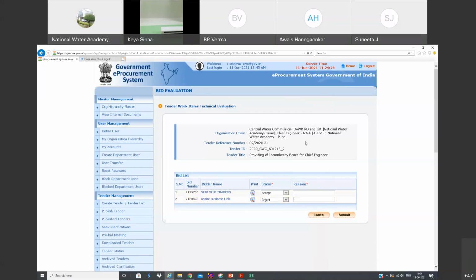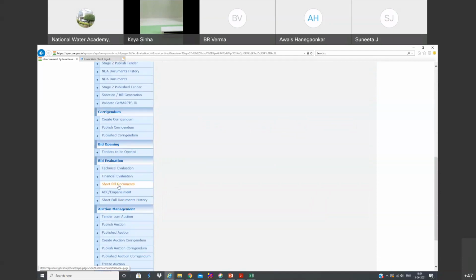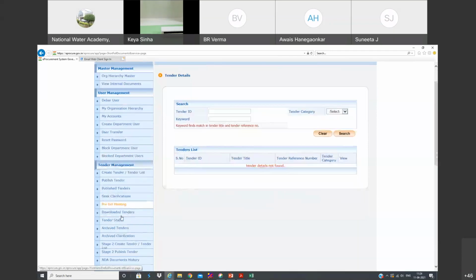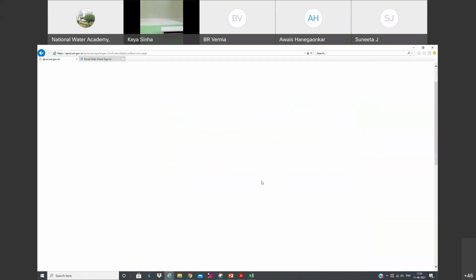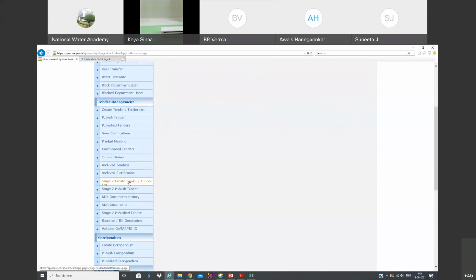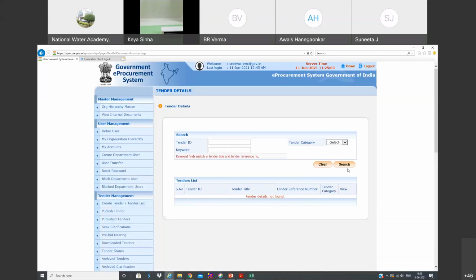So to seek a shortfall document, there is one more option here. Shortfall document. Or else we can go to here. We can even go to this one and select the zones of tender here.